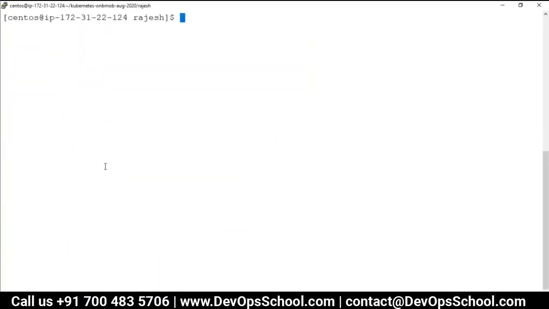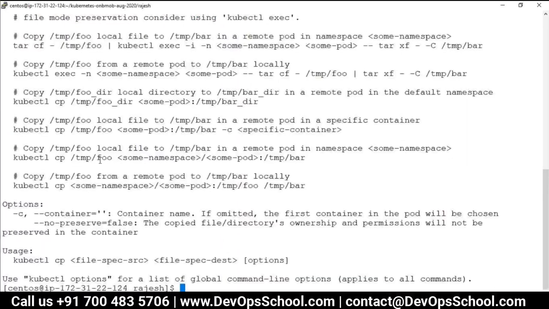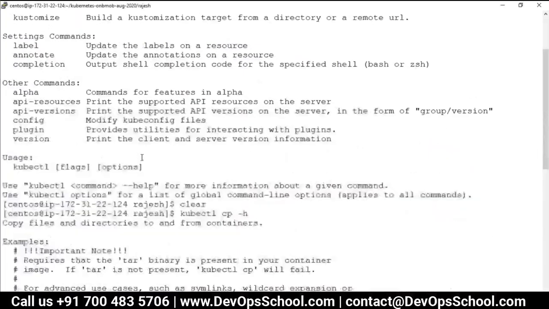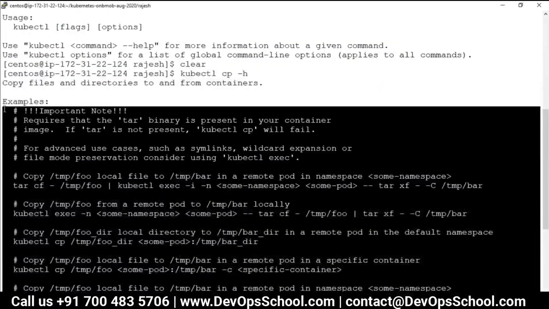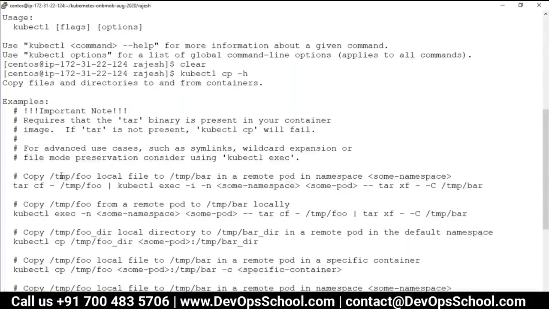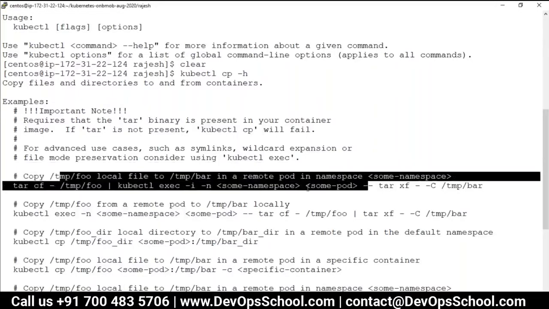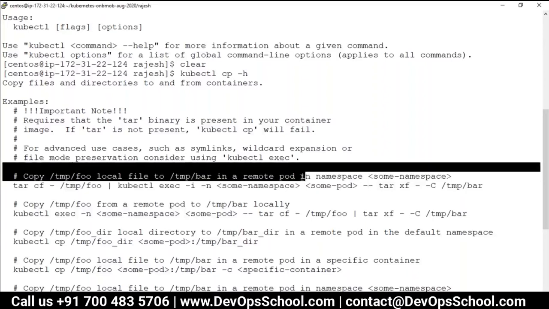So what do we do? I will go for kubectl cp -h, a very simple command, and I get a lot of examples. You check it out. If you want to copy the whole directory, you can try something like this, in some other namespace.